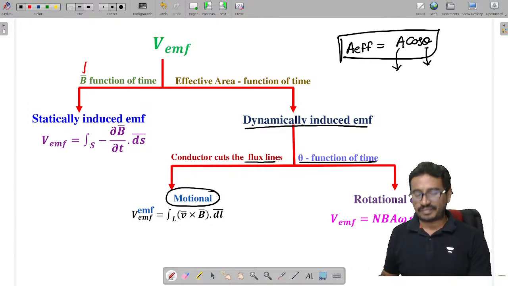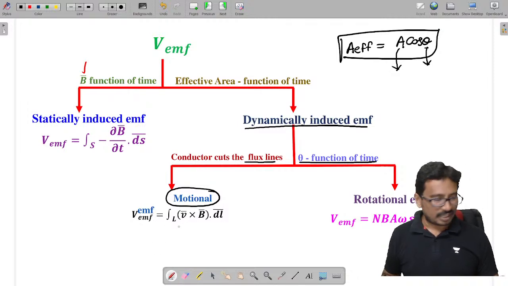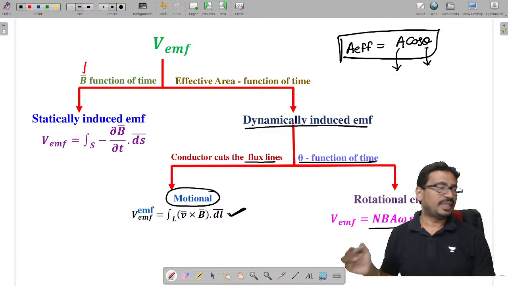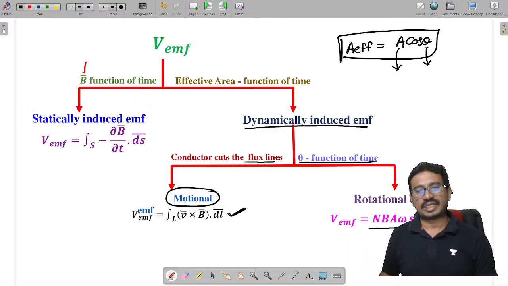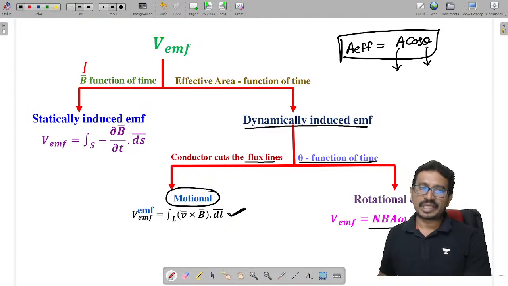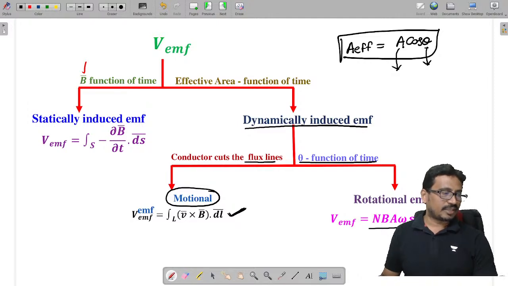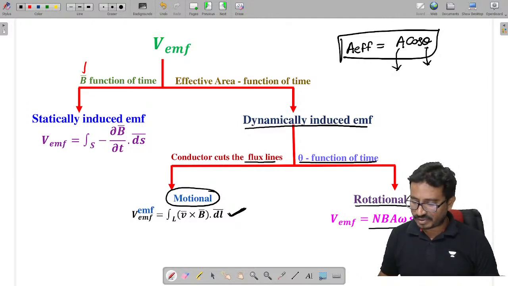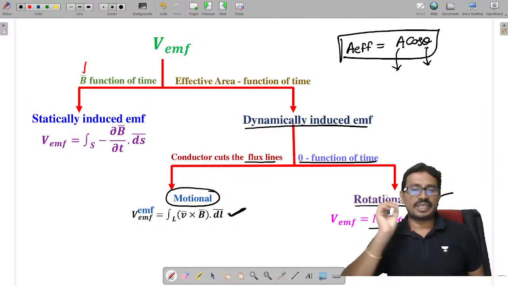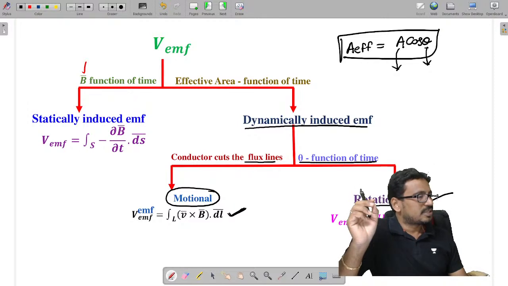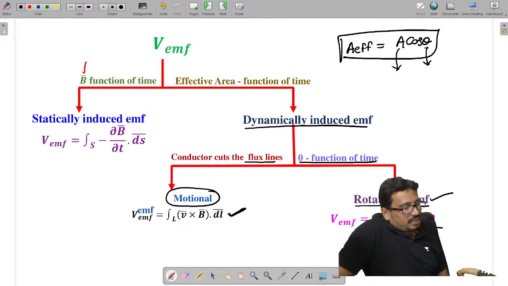What is the motional EMF? It is given as the line integral of (V cross B) dot dl. This is the motional EMF. And the rotational EMF is what? NBAω sin θ. θ changes, the magnetic field is constant, the area is constant, but the loop is rotating. Then we call that a rotational EMF, which is given as NBAω sin θ. These are the EMFs.